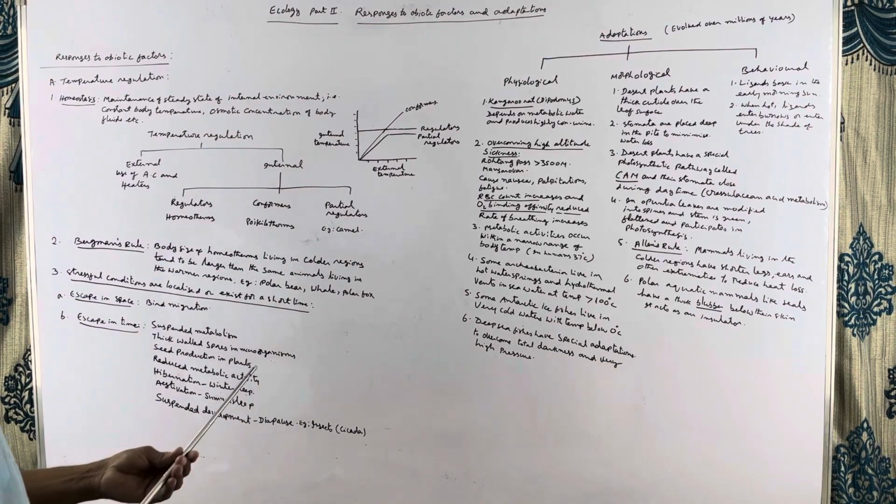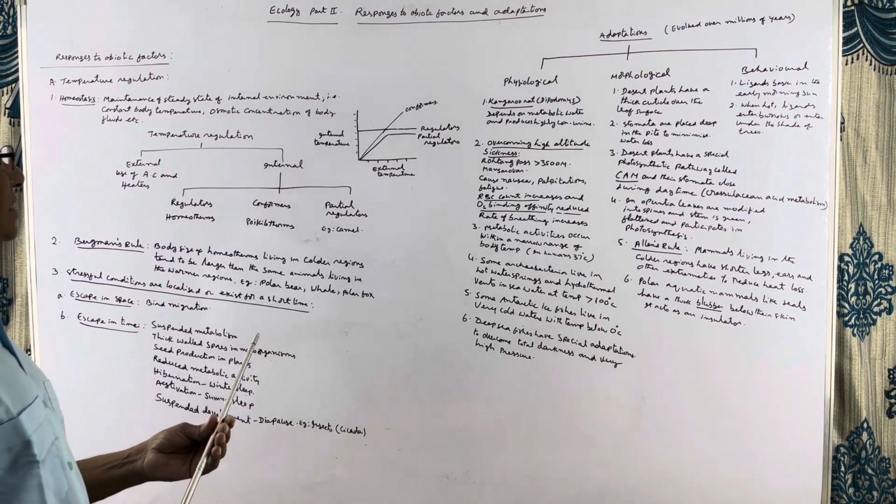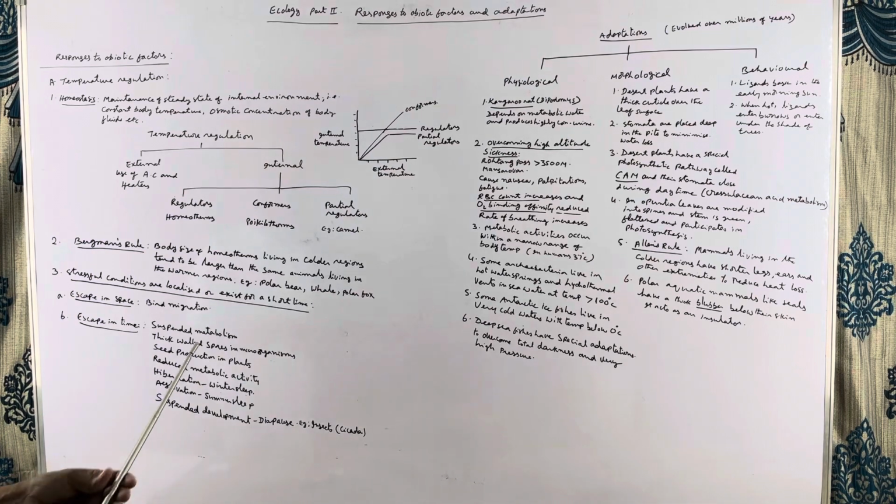Today I am taking up ecology part 2, responses to abiotic factors and adaptations. First, let us take up responses to abiotic factors. The most important abiotic factor is temperature. Temperature regulation is very important for all the animals, mostly for all the animals.